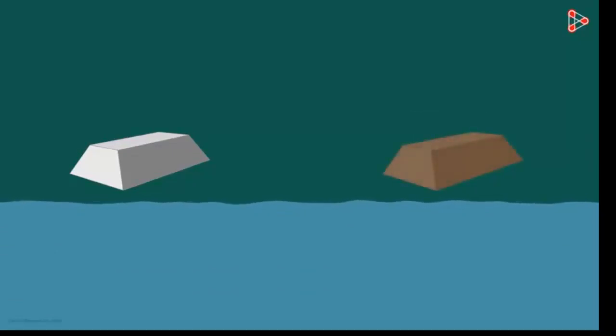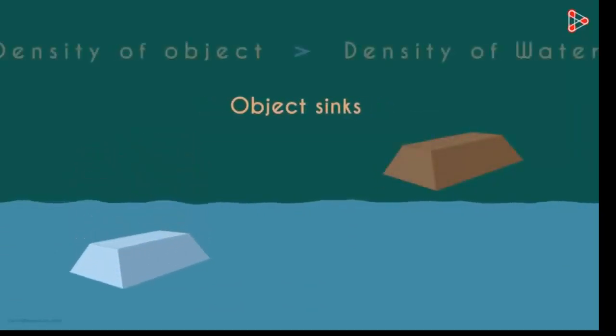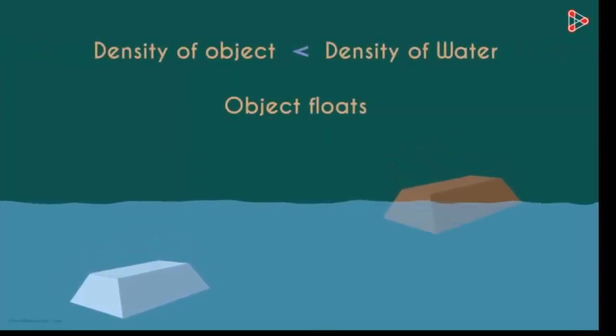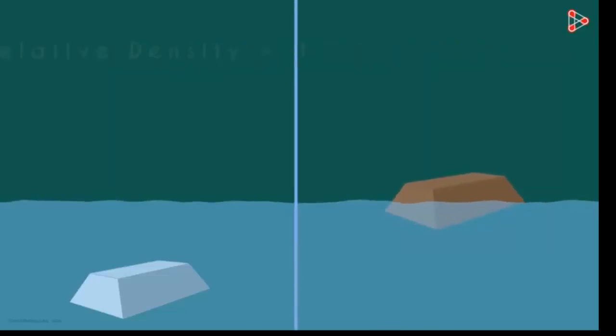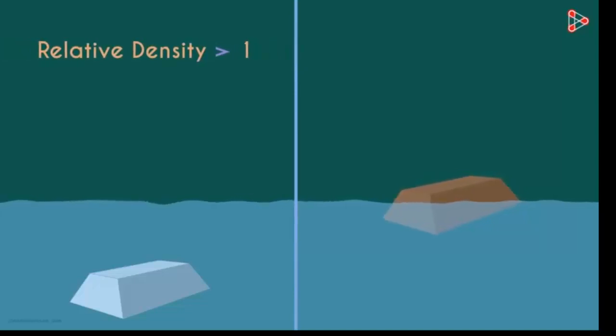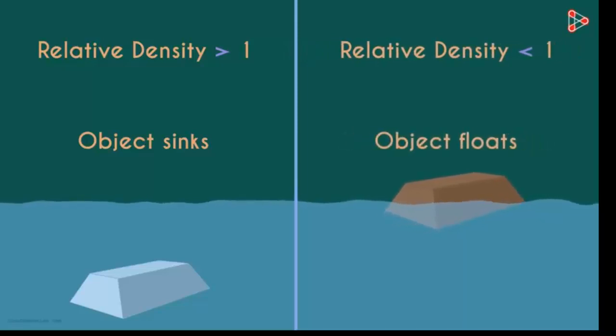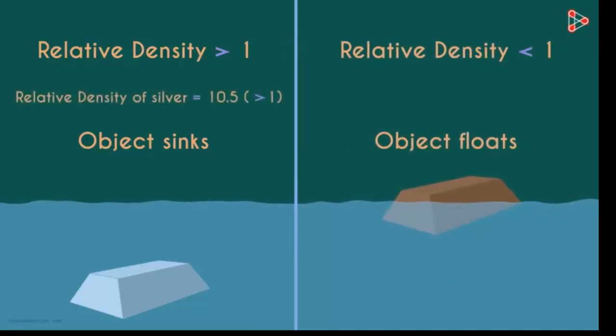Or you can say that if a high density substance is put on water, it will sink, whose relative density is more, and the substance whose relative density is less than 1 will float on water. The same thing is given in front of your screen. If a relative density is more than 1, the object will sink, and if its relative density is less than 1, the object will float. This is how flotation is related to relative density.